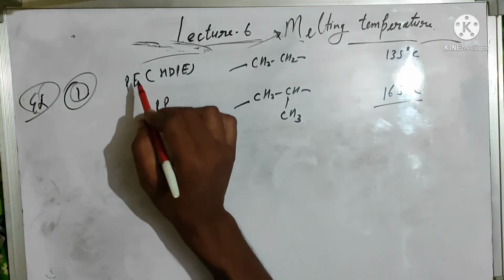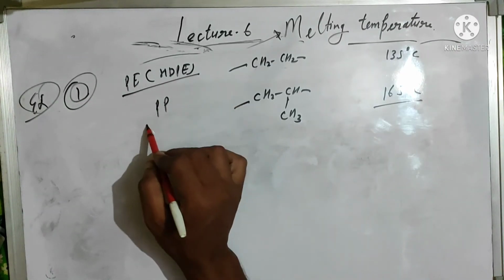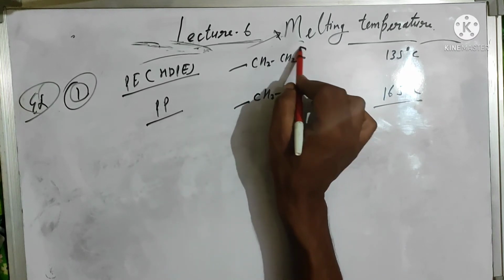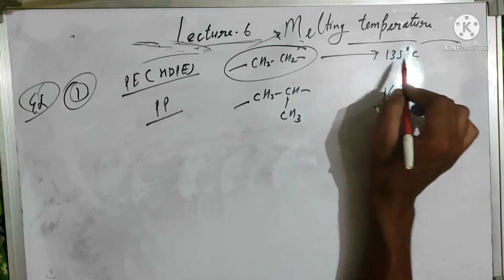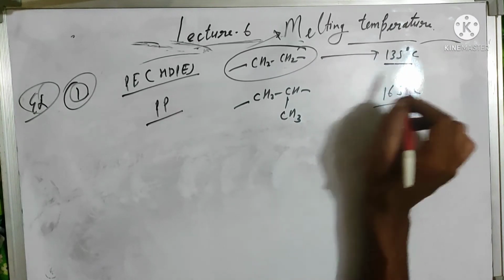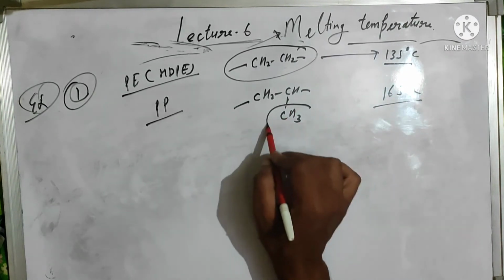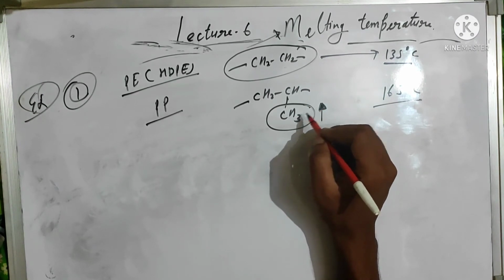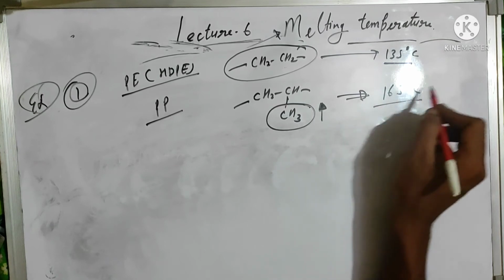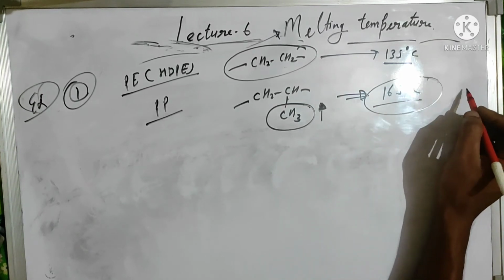Example number 1, first polyethylene HDPE and second is PP. You can see here polyethylene has a melting point around 135 degrees centigrade, but in the case of polypropylene, one bulky group is added. That's why their flexibility will be reduced, so their melting point will be around 165 degrees centigrade.